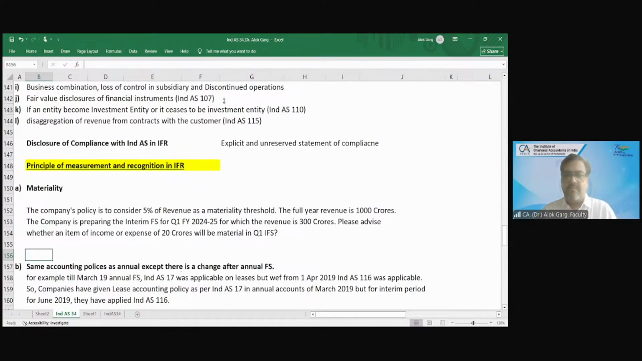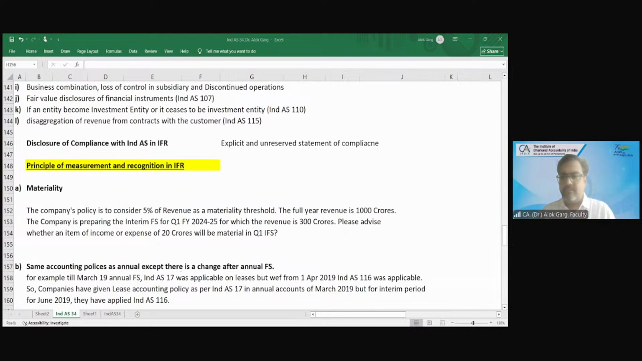Sir, what is the question? Sorry, sir, I just joined now. So the company's policy is to consider 5% of revenue as a materiality threshold. The full year revenue is 1,000 crores. The company is preparing the interim financial statement for Q1 FY 24-25 for which the revenue is 300 crores. Please advise whether an item of income or expense of 20 crore will be material in the Q1 interim financial statement. This is the question.